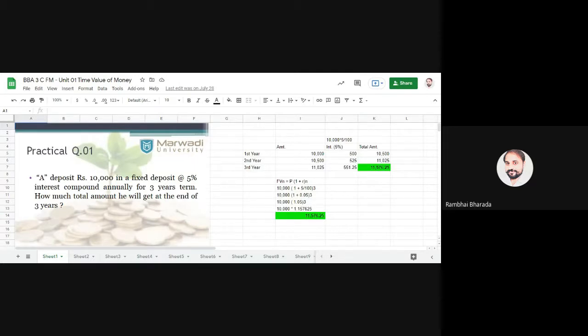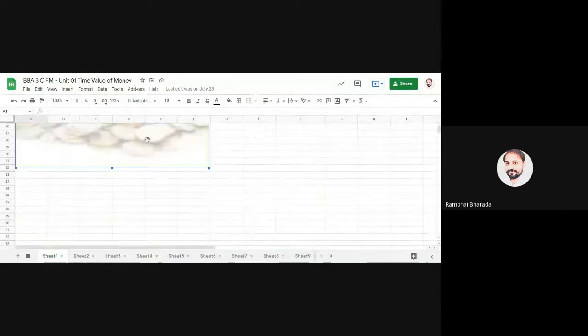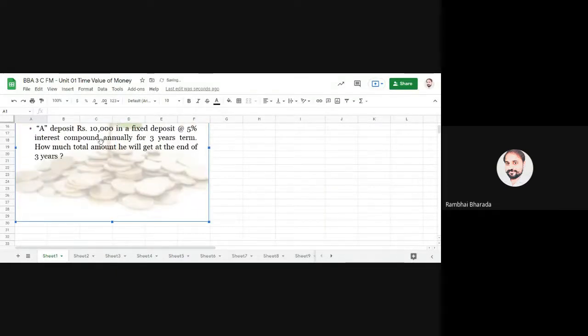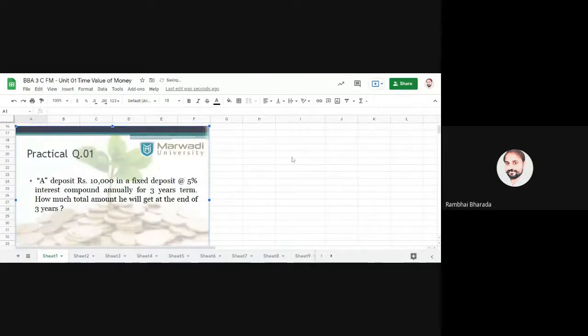The first method is known as future value of single amount. Whenever we are investing only one amount for a future period at a specific rate of interest, how do we calculate the future value after a few years, that we are discussing here. So let's start the solution. See practical question number one. Mr. A deposited 10,000 in a fixed deposit at a 5% interest, compounding annually for 3 years. How much total amount will he get after 3 years?